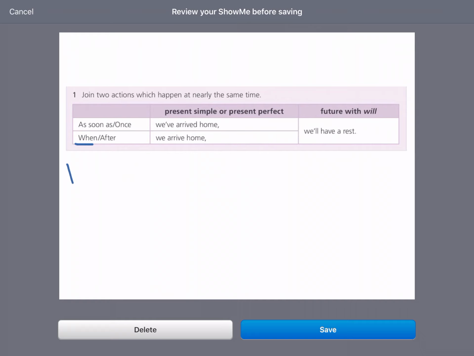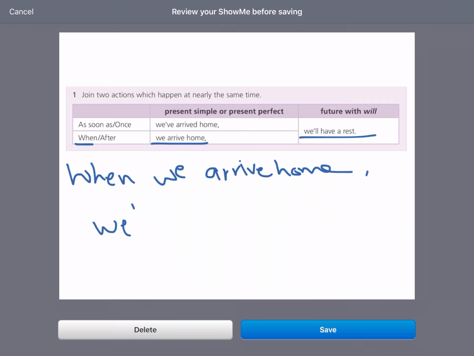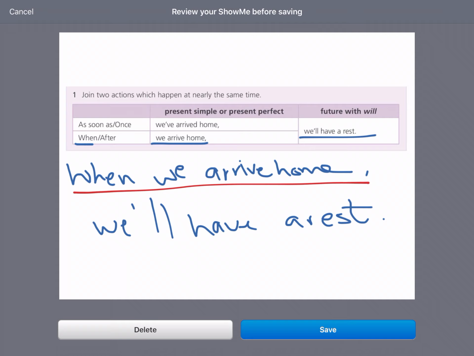The same thing with the second sentence. For example, when. Sentence number 1, we arrive home, put a comma, then sentence number 2, we'll have a rest.